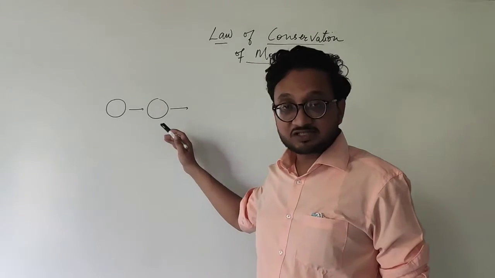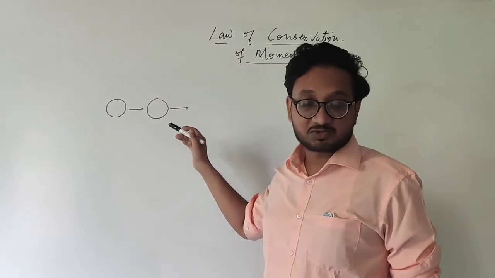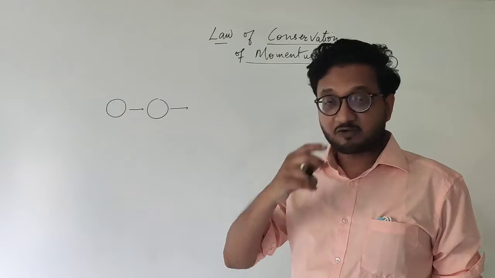We find the value of the momentum of both of these objects and we take a mathematical sum of that.